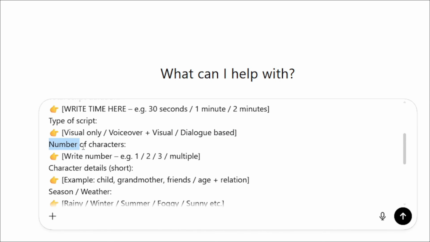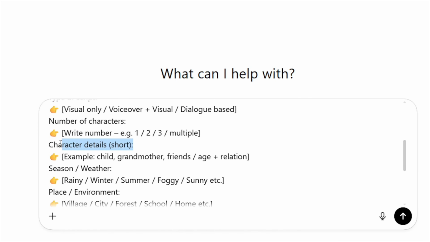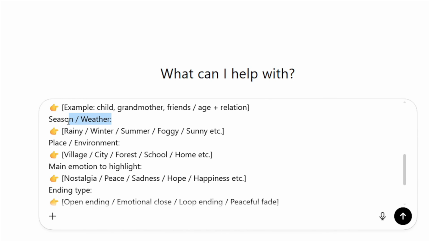Next is number of characters. Here, you need to fill how many characters will be there in your story. Next is character details. Here, you need to mention who will be in your story. For example, husband and wife, grandmother and child, or any other characters. Next is season/weather. Here, you need to fill which season you want to create your story in. Next is place/environment. Here, you need to write in which environment you want to create your story.